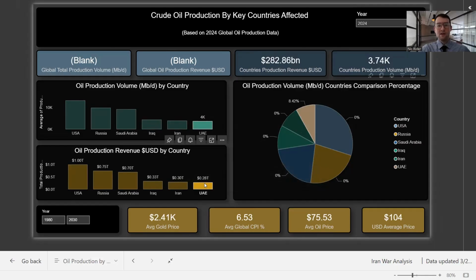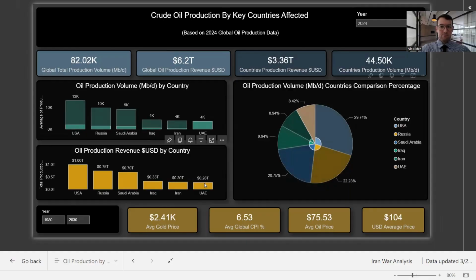That gives you a breakdown of what it looked like comparatively two years ago. This is a calendar year again, not a financial year. This is the comparison in terms of oil production volume across these countries that are affected by this Iran war.